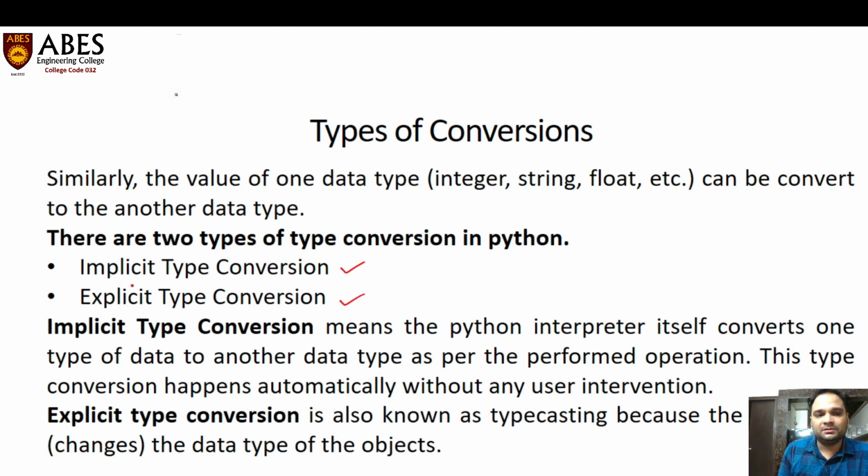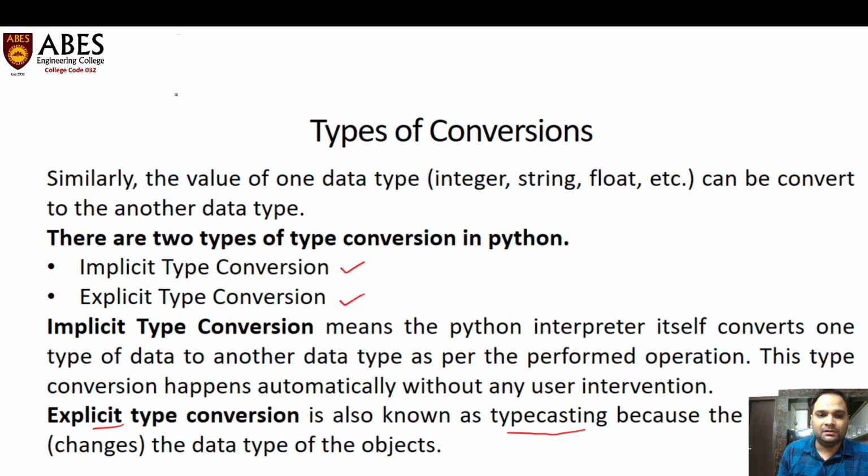The user is not involved. It is the responsibility of the Python interpreter or compiler to convert that value to the required value. In explicit data type conversion, which we also call typecasting, the user can convert the value to the desired format in an explicit way.